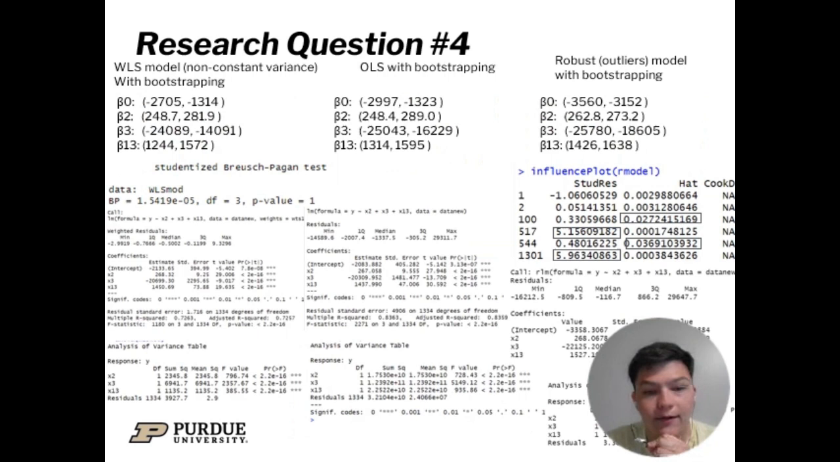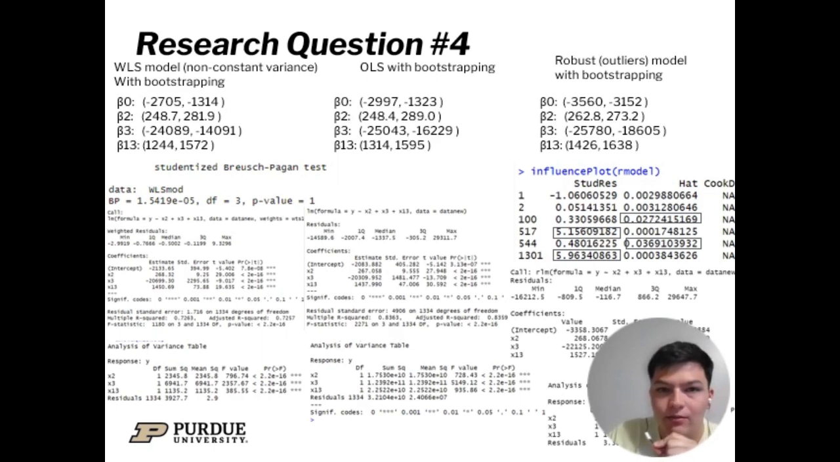To fix the non-constant variance issue, a WLS model was created. Its summary is shown here on the left, and the bootstrapped confidence interval for each of the betas is shown in the top left. Then to fix the outliers issue, a robust model was created. Its model summary is shown on the right, and its bootstrapped beta value confidence intervals are shown in the top right. And then finally, the OLS model is also bootstrapped, and the beta value confidence intervals are shown in the middle.